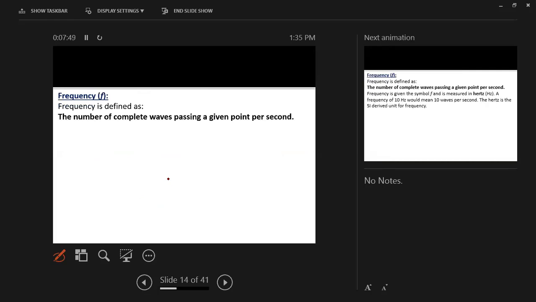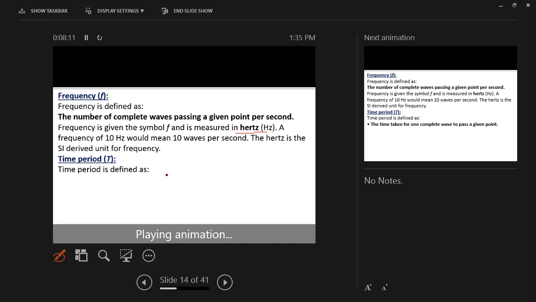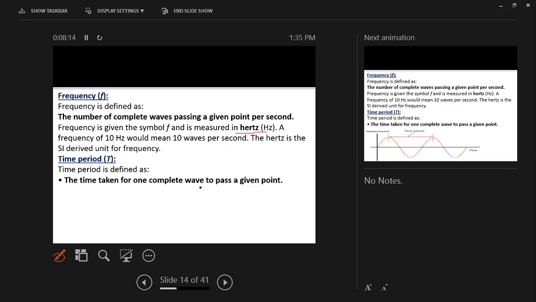Then let's continue to frequency. Frequency means the number of complete waves passing a given point per second. The SI unit of frequency is hertz, or you can say 1/second. The period, on the other hand, is the time taken for one complete wave to pass a point.